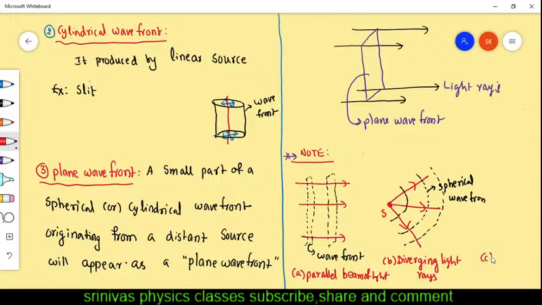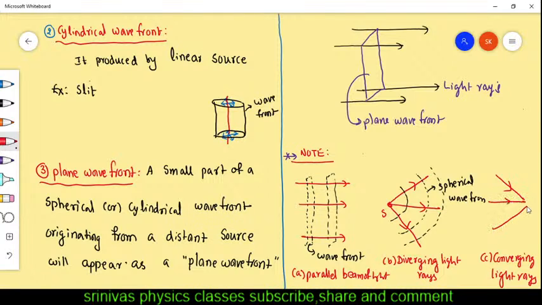Okay, C is converging light rays. Converging light rays means, this is a source. Okay, now it is not a source. If you keep the convex lens, it will converge all the light rays, right? And the light rays are converging like this. All the light rays are meeting at one point.